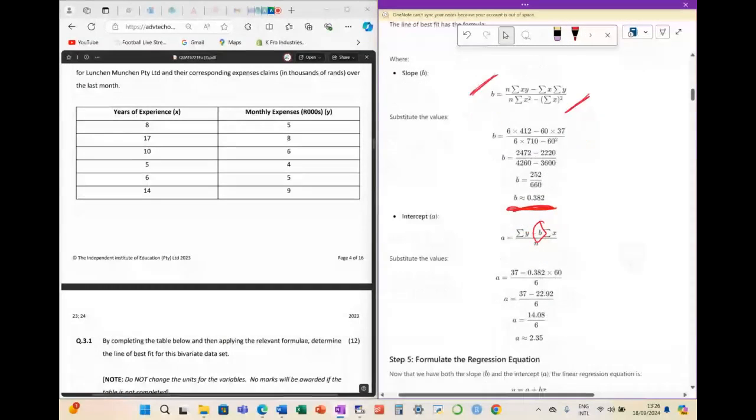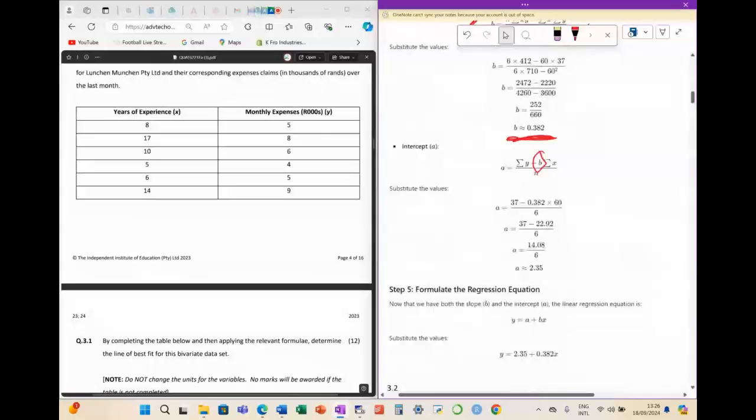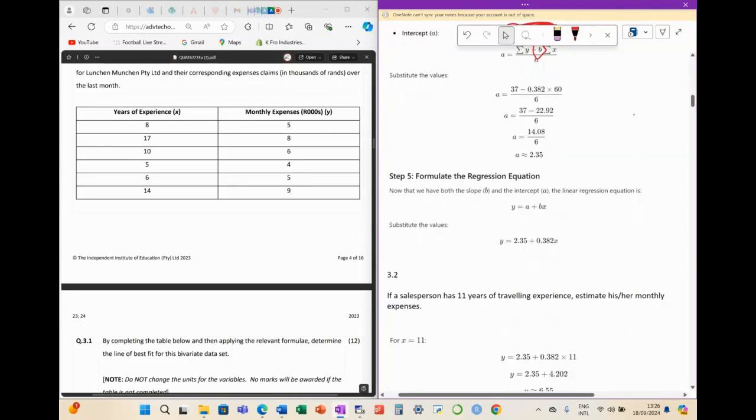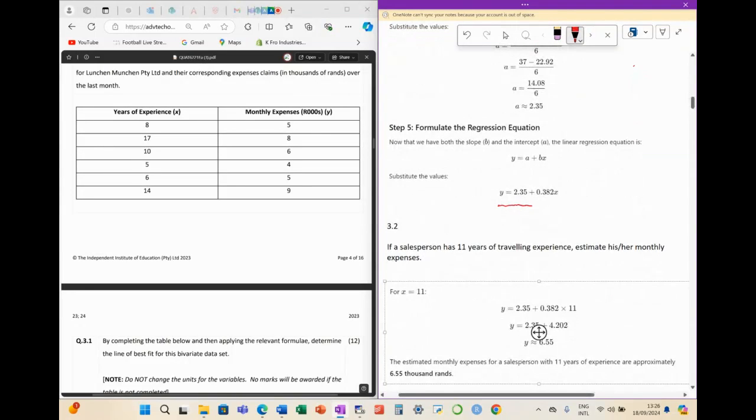Once you now have B, now we can find A. Just be careful, make sure that you know that that big sigma is the sum of Y, or the sum of X squared, or the sum of X times Y, etc. Then once you have A and B, you can answer 3.1. Then you can get your line of best fit.